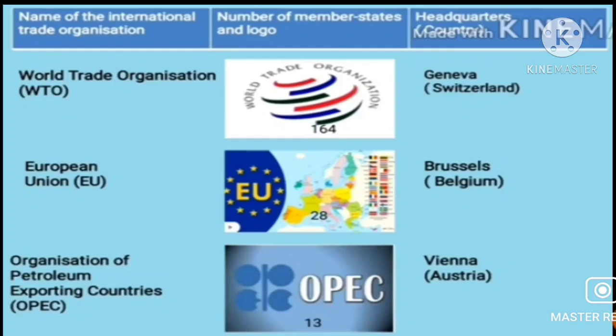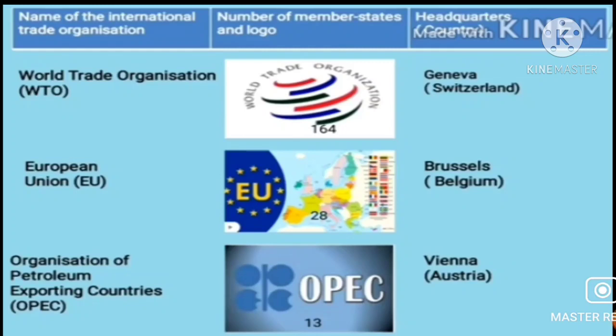Now see this next one, that is the European Union, EU. The total number of members is 28, and you can see their logo. Its headquarters is in Brussels, which is in Belgium. What are the aims of this organization? It has been there to establish an integrated market among the member nations in Europe, with free flow of goods, services, and capital in Europe.